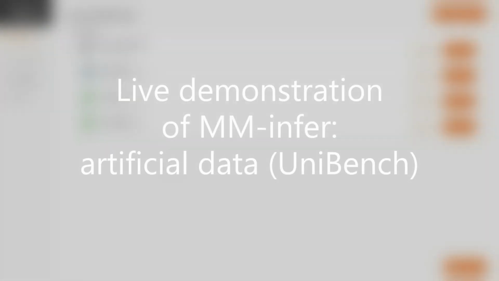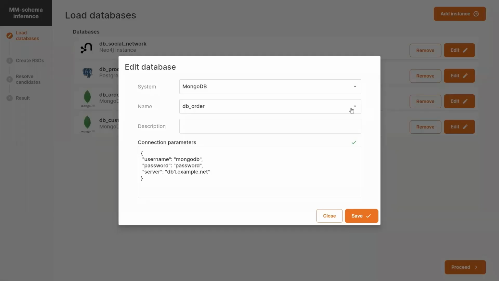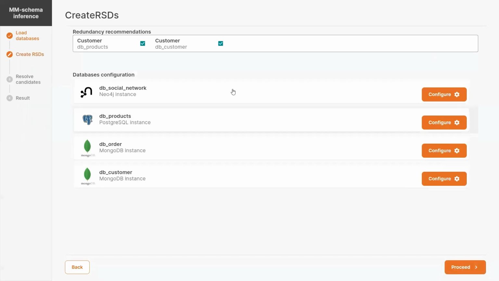For the demonstration purposes, the current version of MMInfer supports 3 types of database systems: document database MongoDB, PostgreSQL, which is currently a multimodal system, and Neo4j, which is a graph database. The user can select the particular database system, and within it, also the particular database that should be added to the inference process. Next, MMInfer detects all the kinds in all the databases that were selected by the user and provides basic candidates for redundancy that can be confirmed or refuted by the user.